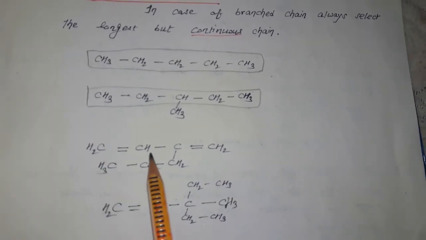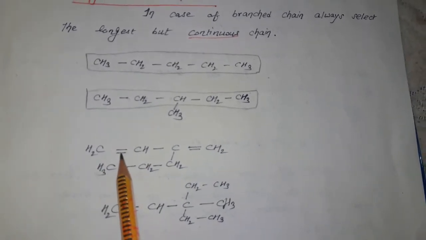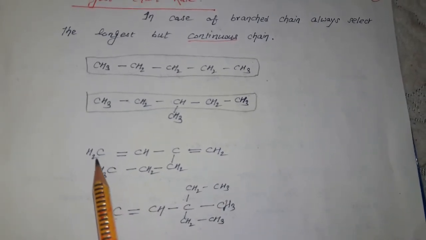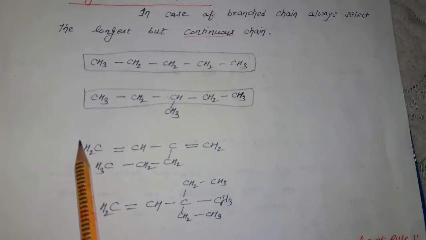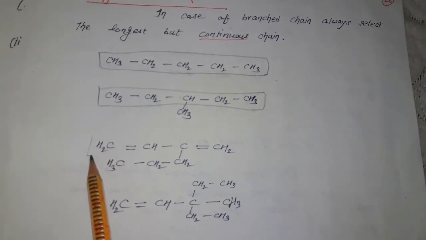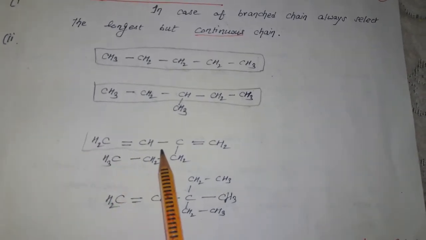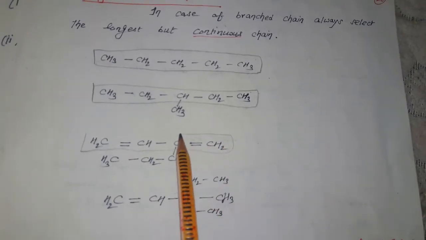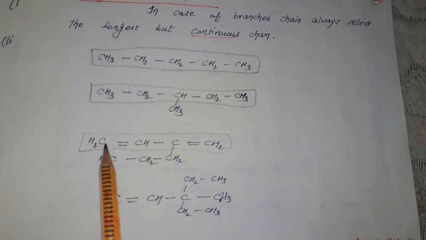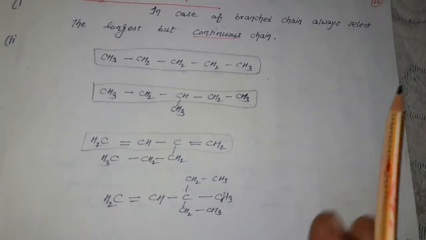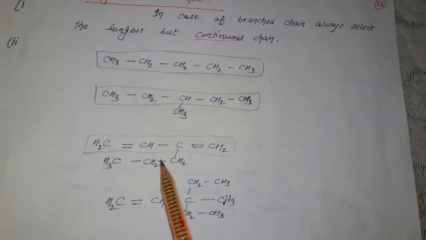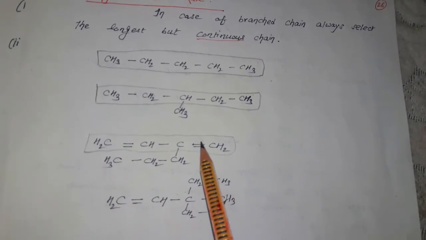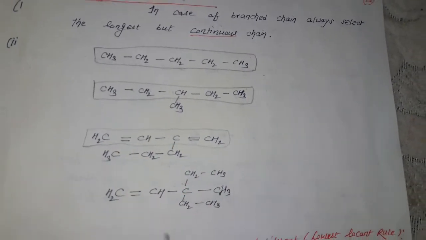But when a double bond or a triple bond is present with carbon, the chain is selected with preference to the one in which the double or triple bond is coming. In this case, the chain is this one, but it is not the longest. This one is the longest chain, but we select this chain because it includes the double bond in the main chain.